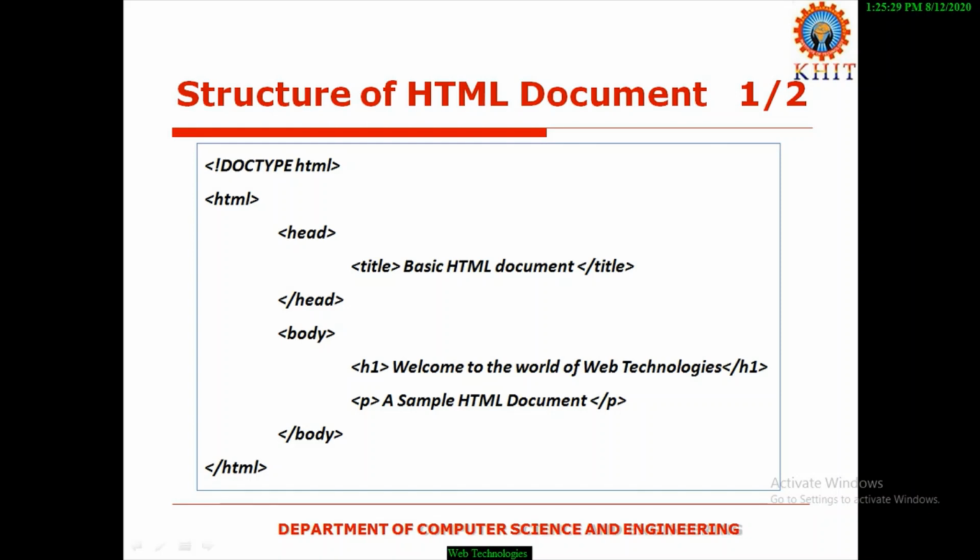Title is represented by using the title tag, and the second compartment is called the body. The body compartment is represented by using the body tag. Here you need to remember one important point. The HTML tag is available, and this is the starting tag or root tag. While ending, we are using the HTML tag once again, but that is prefixed with a /.